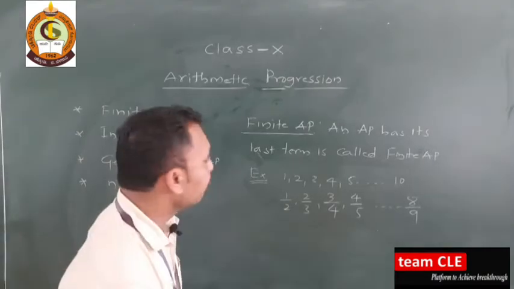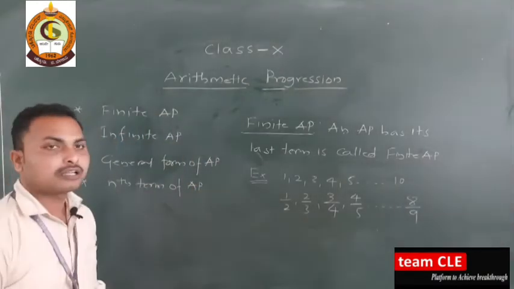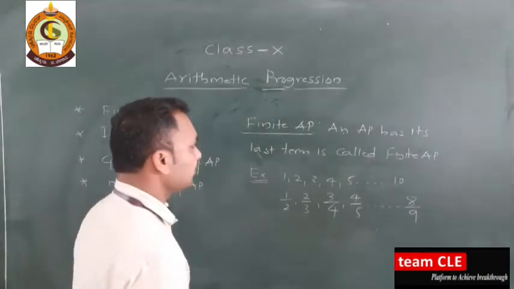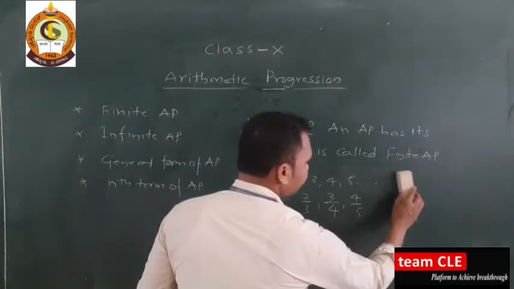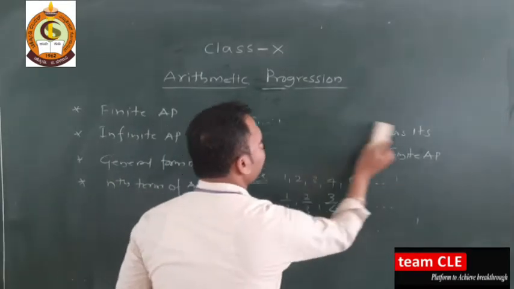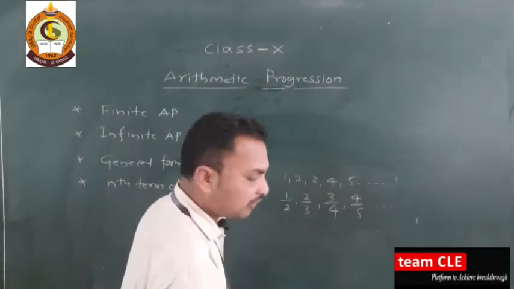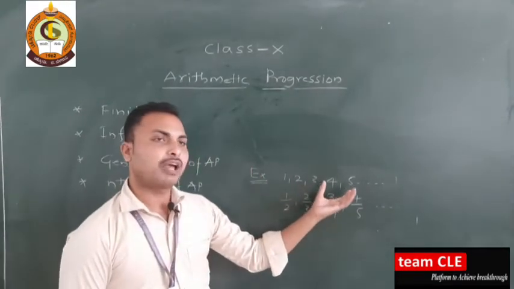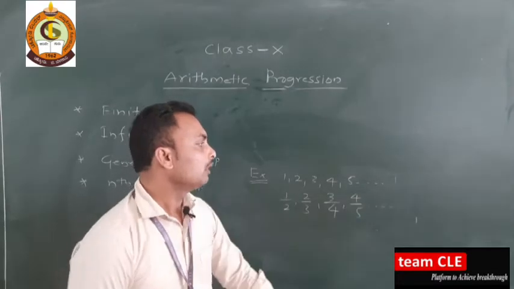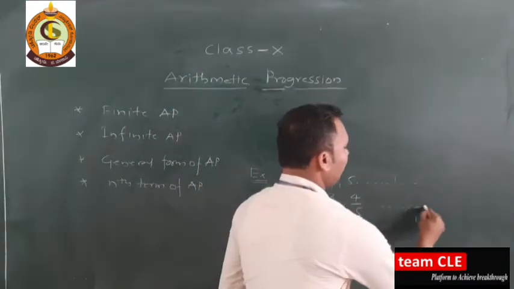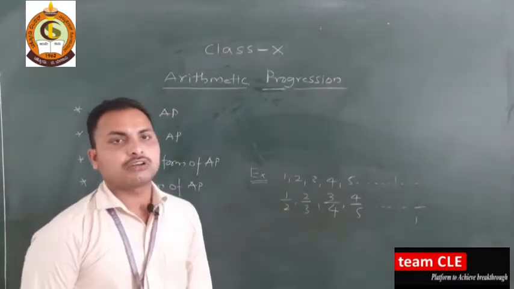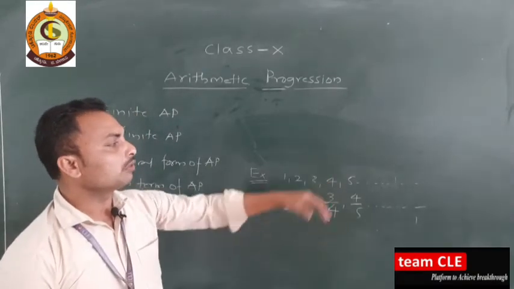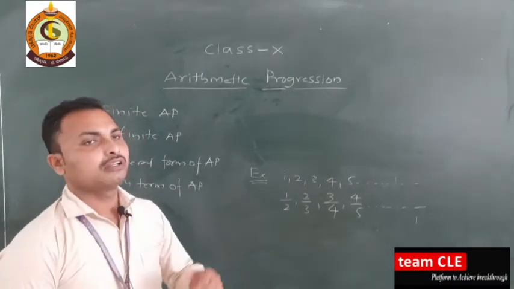Next we have infinite arithmetic progression. This is very simple. In these same examples, if we don't have the last term after 1, 2, 3, 4, 5 and it just goes on, then this kind of arithmetic progression is an infinite arithmetic progression.